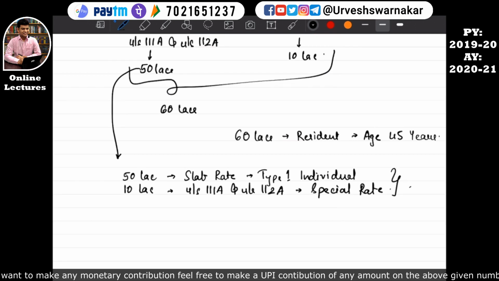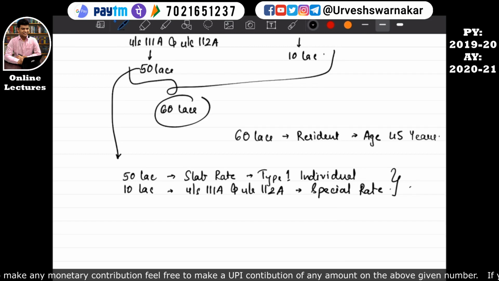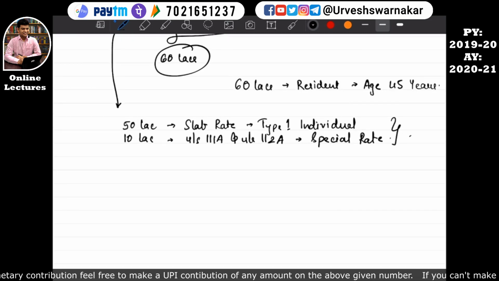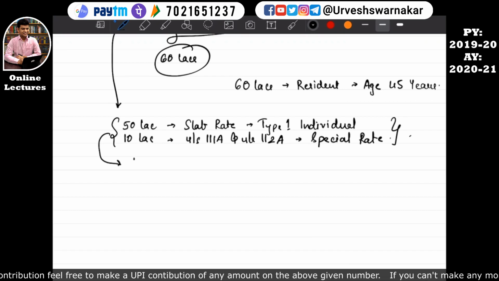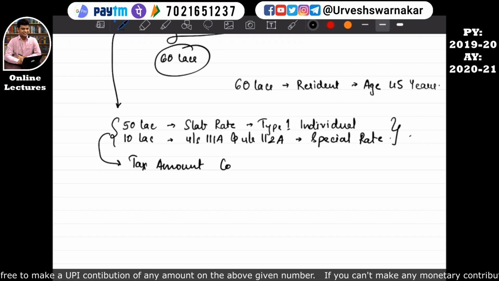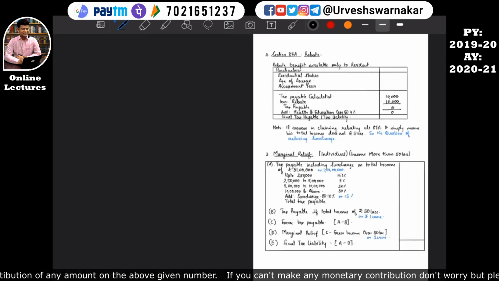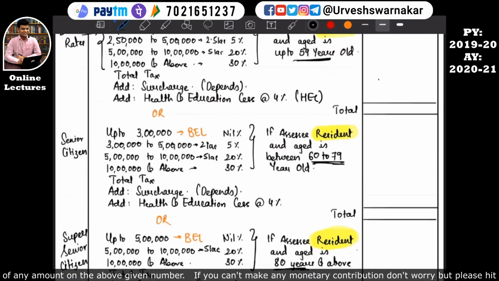Here you will not get rebate because the income has exceeded 5 lakhs. So how will the surcharge be calculated? Suppose the tax amount comes to, say, rupees 10 lakh. It is a hypothetical example. Now we'll see it in our format.